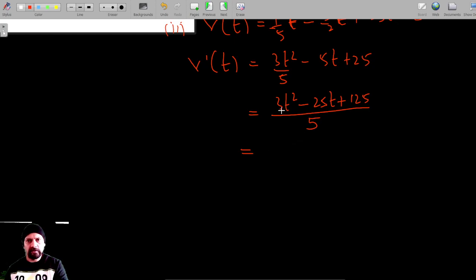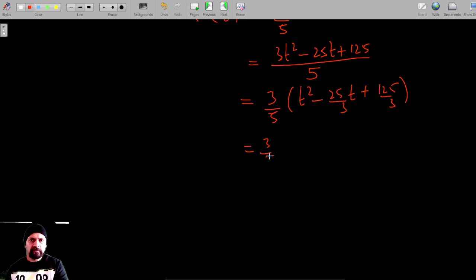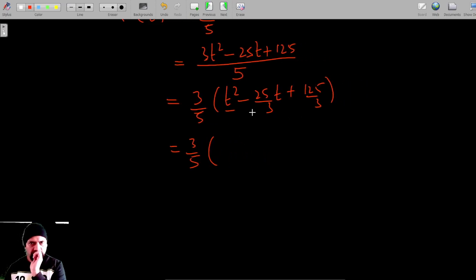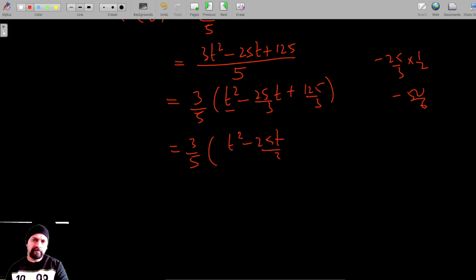If I take 3 common, this is 3/5 times t squared minus 25/3 t plus 125/3. Now let me use completing the square, to get it in the form of a minus b the whole square. The coefficient of t is minus 25/3, and half of it is 25/6.